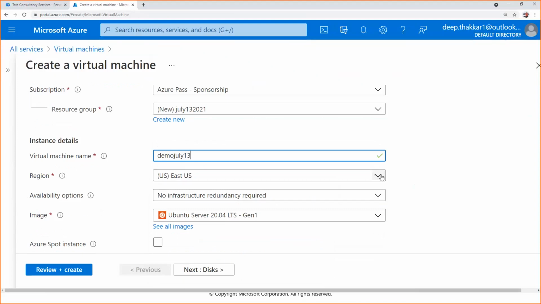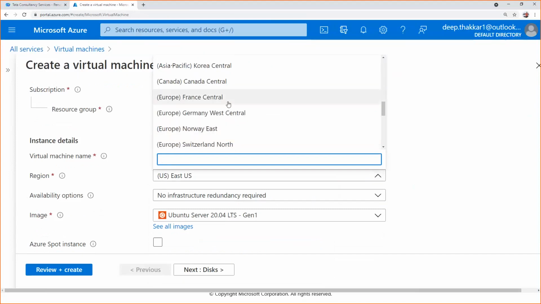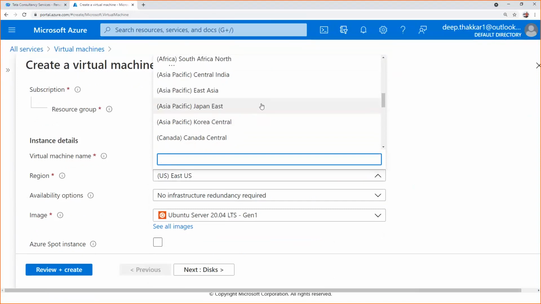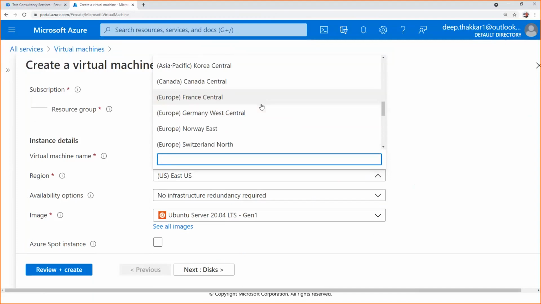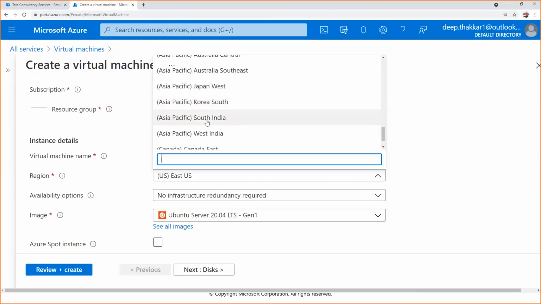You can select any of the regions from the list. If you want to access it from India and you want it to respond faster, that means less latency, then you should select something nearer to India. So I am selecting Asia Pacific South India.